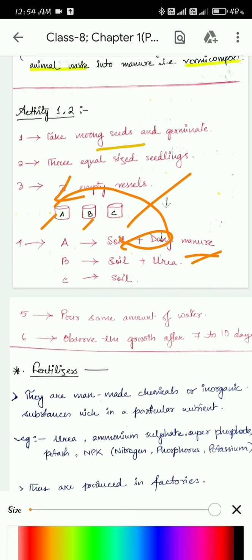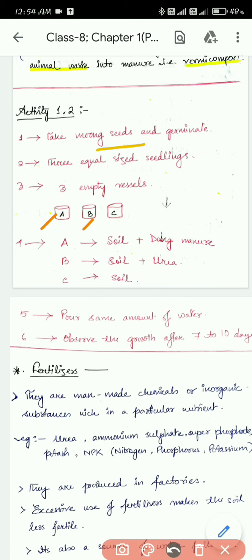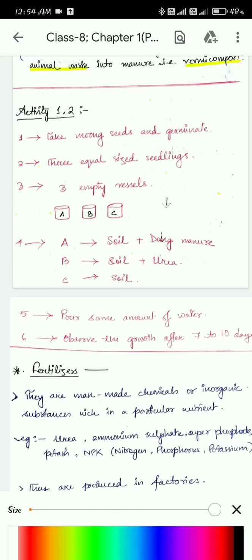Then in the second vessel, you will take some soil and mix it with urea, and then you put it in the second vessel and place the second seedling also there.